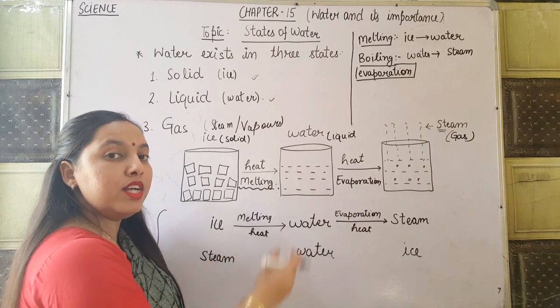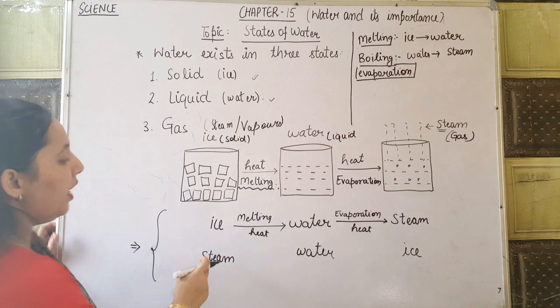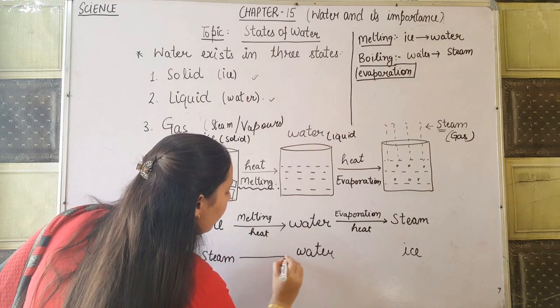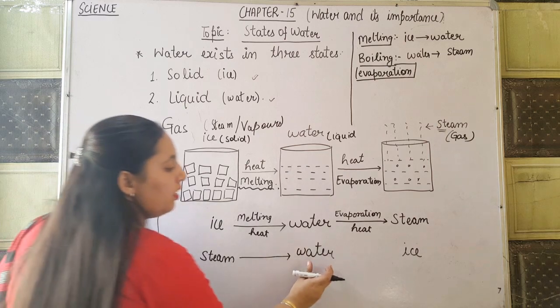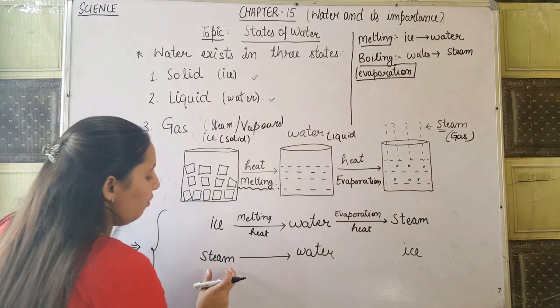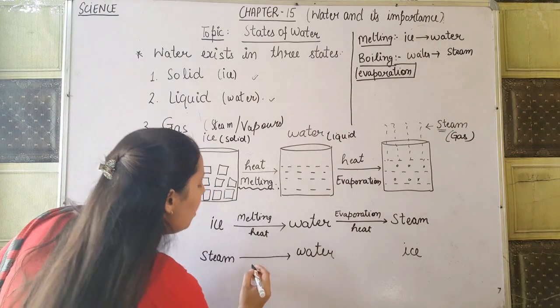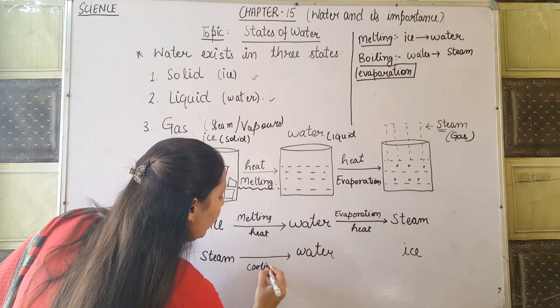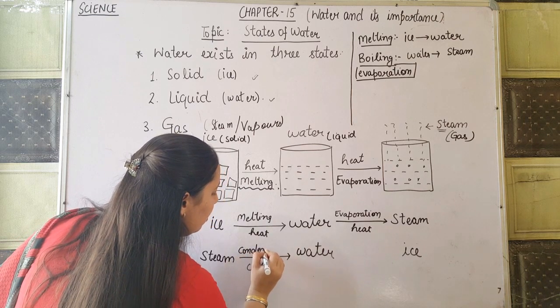Okay, so the reverse phenomenon also happens. How? When steam is converted into water. We have done this in our previous chapter: when we convert the gaseous form into the liquid form by the process of cooling, it is known as condensation.